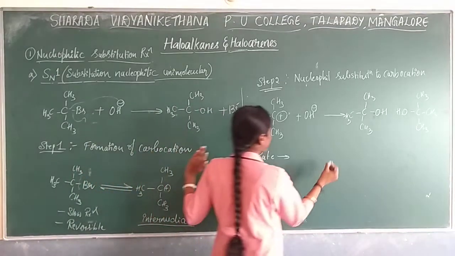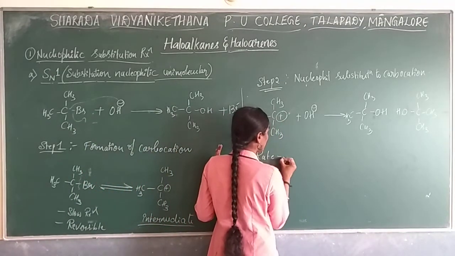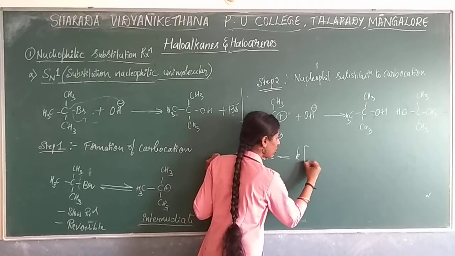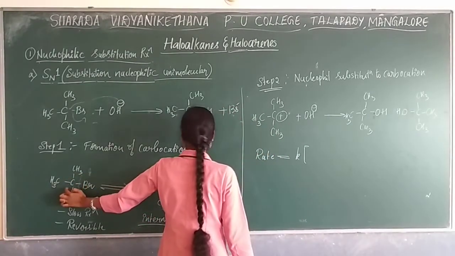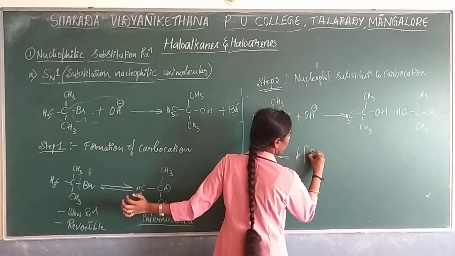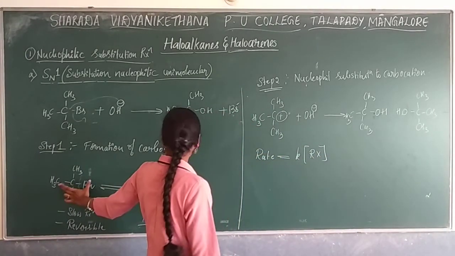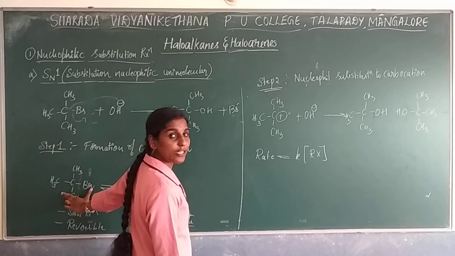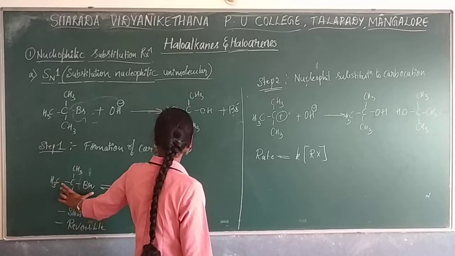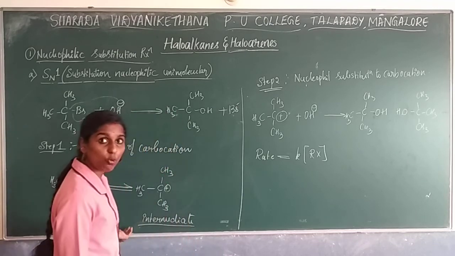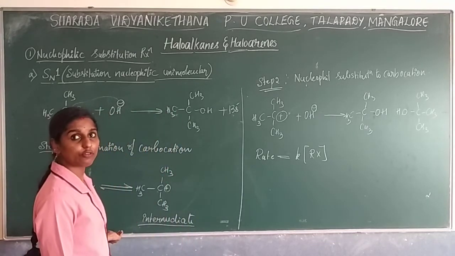So you are supposed to consider the reactant of the slowest step. So how can you write the rate? Rate R is equal to K into the concentration of alkyl halide, that is nothing but RX. See, only for the reactant you are going to write the rate of the reaction, right? This should be written because you consider the rate determining step, the slowest step, that is the first step of the reaction.